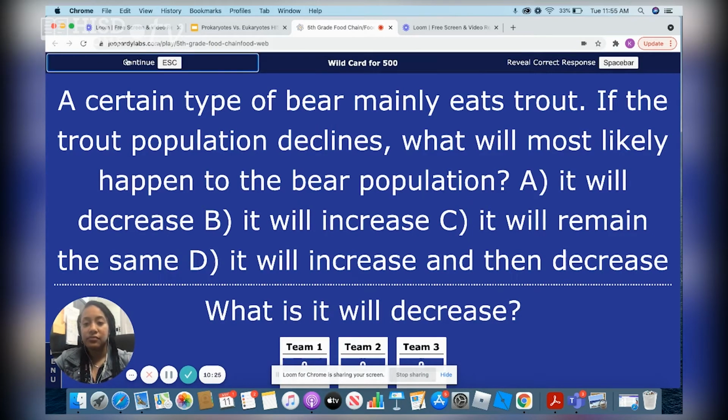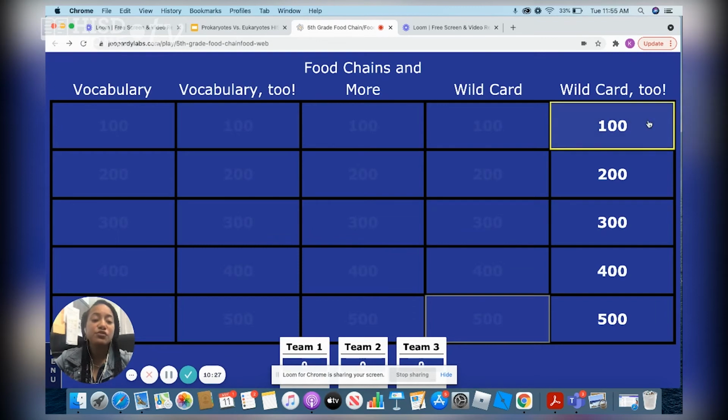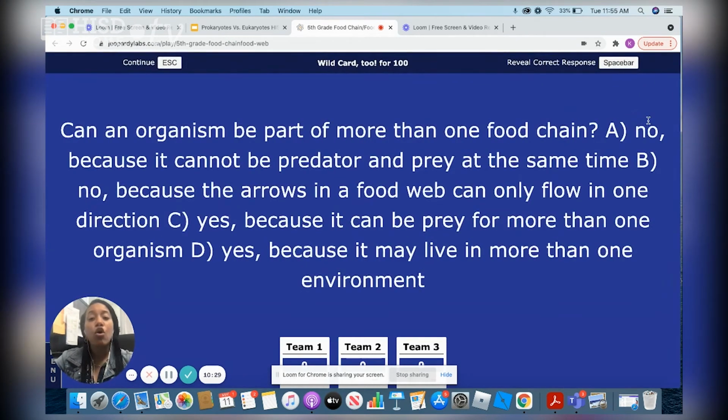Wild card 2 for 100. Can an organism be part of more than one food chain? A, no, because it can't be a predator and a prey at the same time. B, no, because the arrows in the food web can only flow in one direction. C, yes, because it can be a prey for more than one organism. Or D, yes, because it may live in more than one environment.